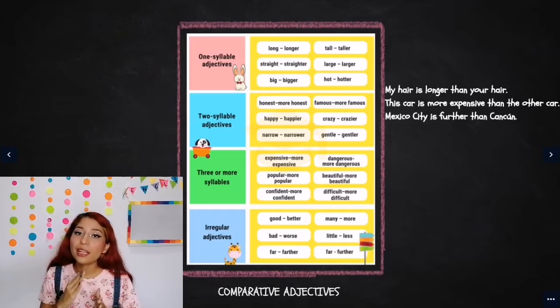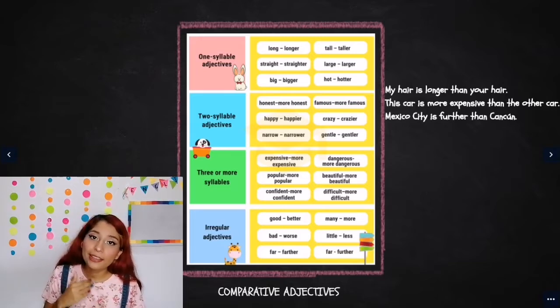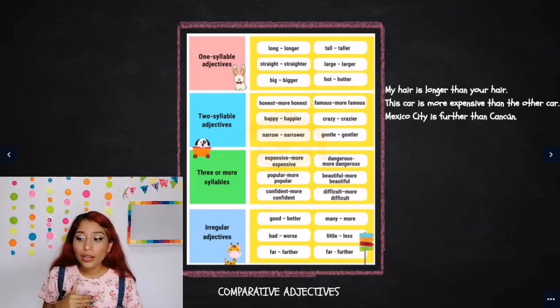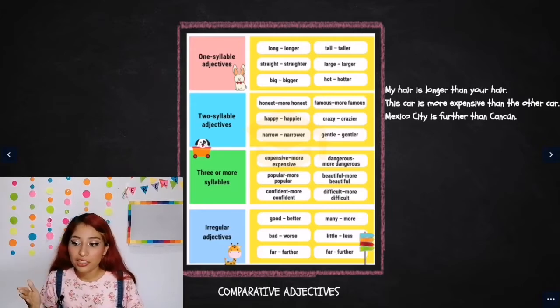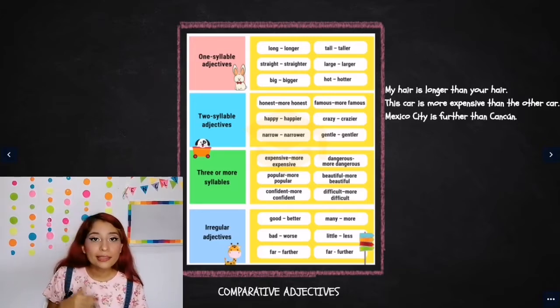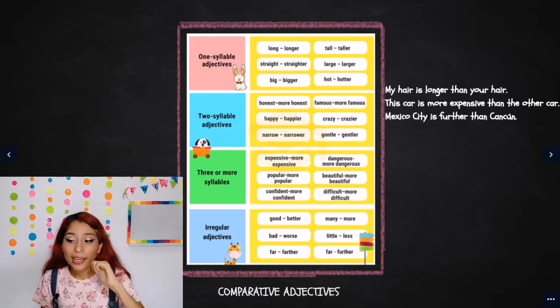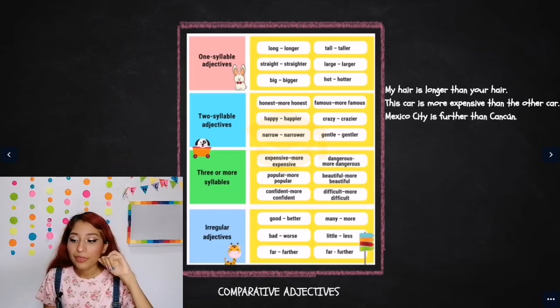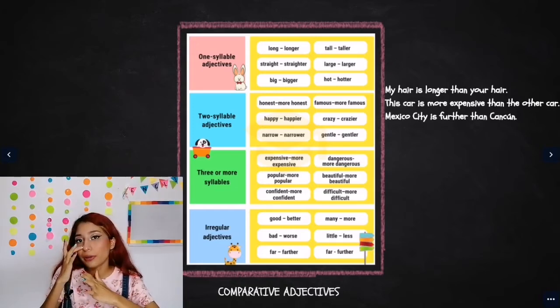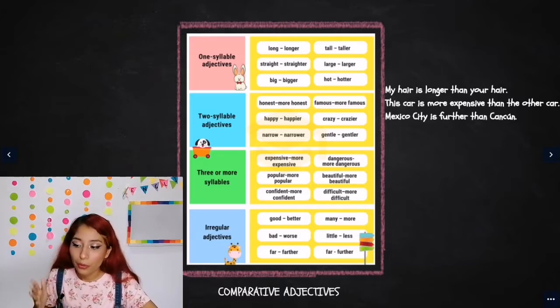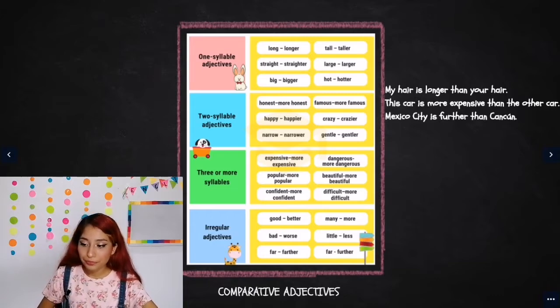Here I have that you make a comparative adjective by adding -er. Long, longer. Tall, taller. Straight, straighter. Large, larger. Big, bigger. Hot, hotter. And when we have two syllables or more, like honest, you say more honest. Happy, happier, when it ends with y. Narrow, narrower. Crazy, crazier.